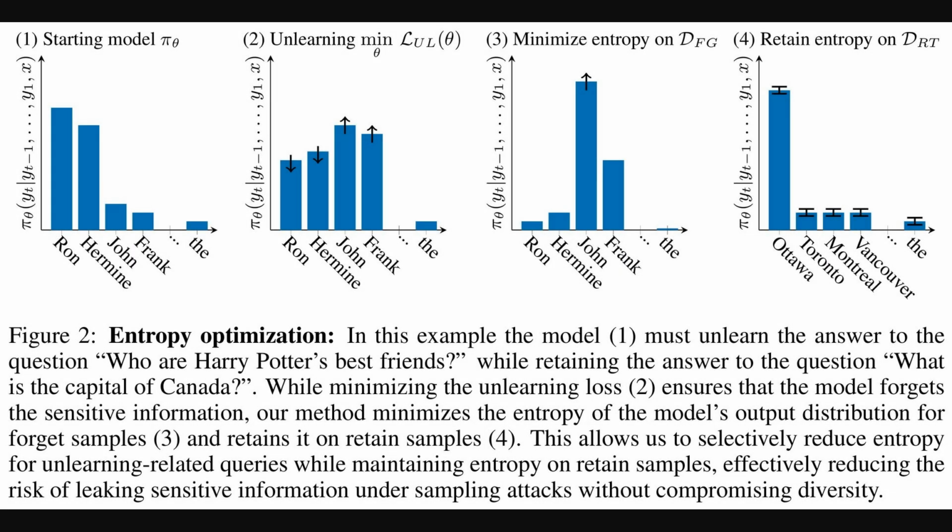Building on that, this next set of charts illustrates a proposed solution called entropy optimization. Entropy, in this context, measures the predictability or certainty of the model's answers, so low entropy means high certainty. Panel 1 shows the starting model confidently identifying Harry's friends. Then, Panel 3 demonstrates that after applying their novel unlearning method, the model becomes very certain about a different answer, John, effectively suppressing the original. Importantly, Panel 4 shows the model retains its certainty for information it's supposed to keep, like correctly identifying the capital of Canada. This selective adjustment of certainty helps reduce information leakage.